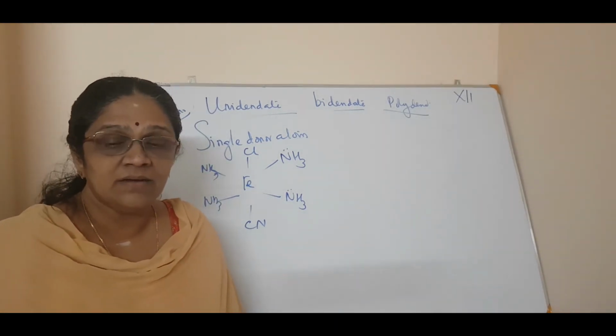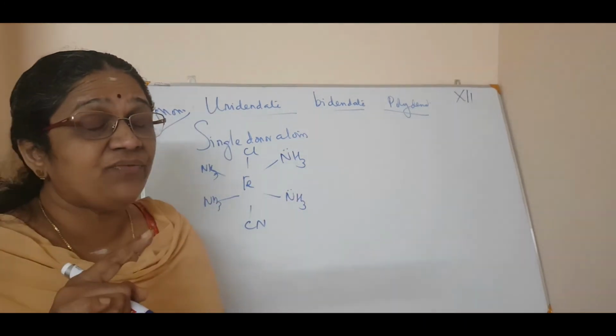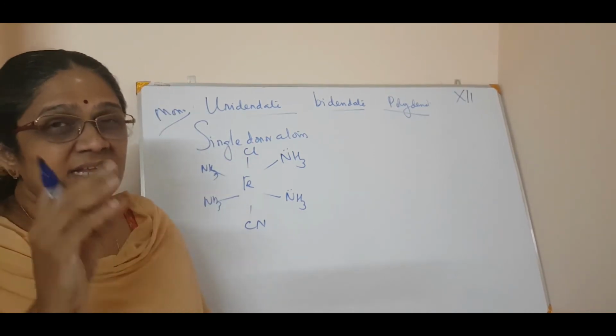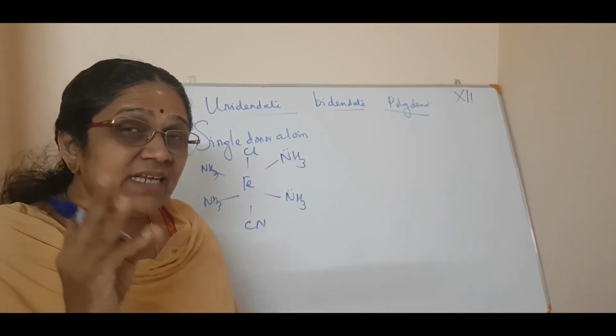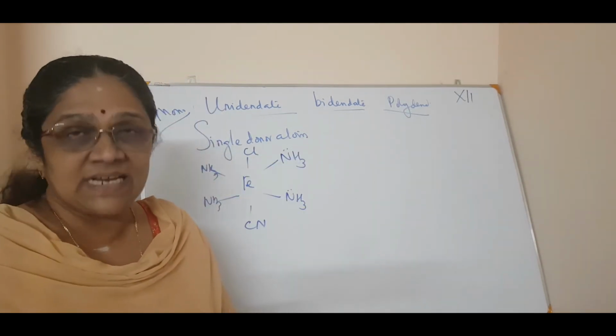Is it clear? Okay. Now next is bidentate. What is bidentate? By the name itself you know that it contains 2 donor atoms, isn't it? In a single molecule, it contains 2 donor sites which can ligate with the central metal ion.